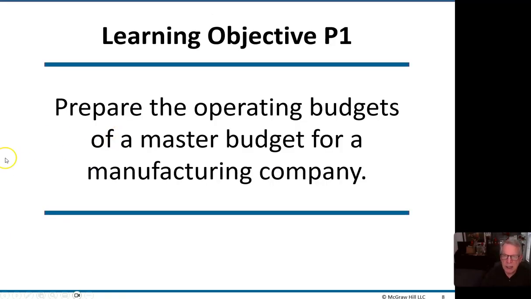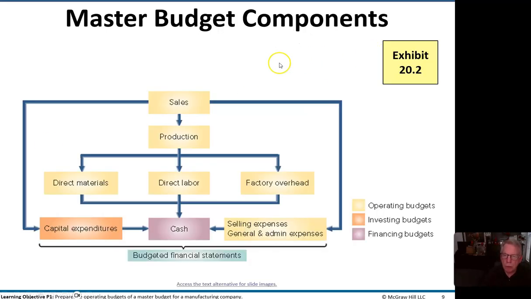All right, let's take a look at the operating budgets of a master budget for a manufacturing company. I've spent my career in manufacturing companies, and this is an old friend to me. So first of all, we're going to do the sales budget.